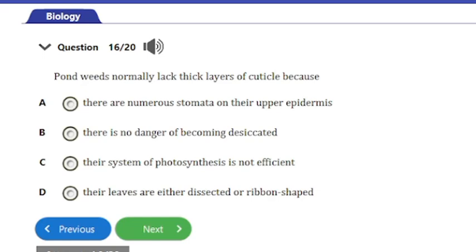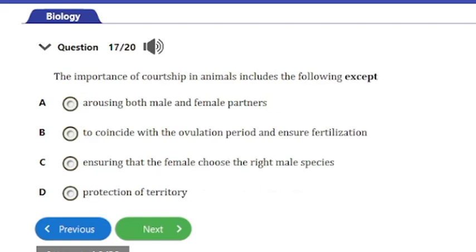Actually, plants that possess thick cortical are plants that are in areas where there are dangers of being desiccated. So the cortical is there like a waterproof layer or water repelling layer that prevents water loss from the plant's surface. So in an aquatic plant such as the pondweeds, there is no need for a thick layer of this cortical. So that's it for that question, and option B is the answer. So let's consider the next question.